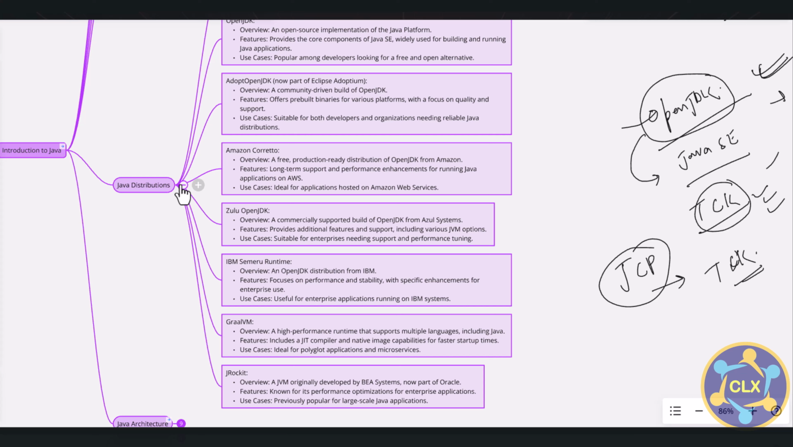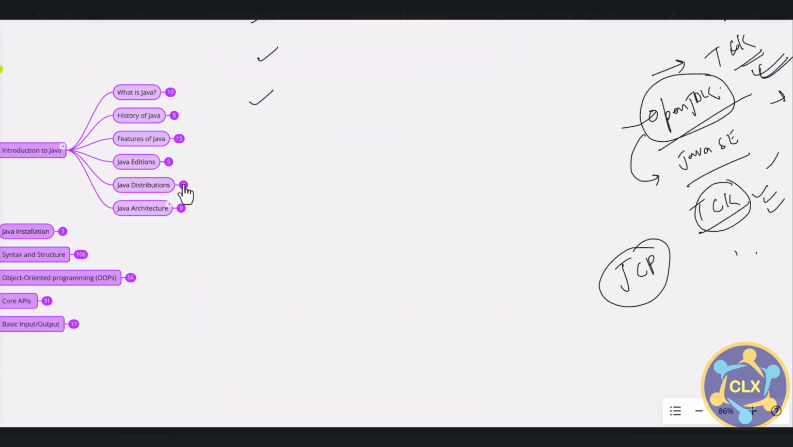If you are willing to create your own Java, you can take this OpenJDK project, go through the JCP and TCK, make it compatible with Java SE, and create a distributable build of your own. So that is what we need to understand as part of Java distributions.